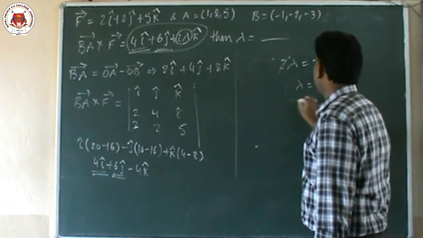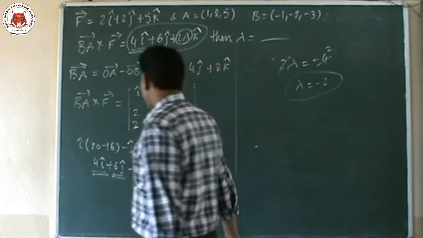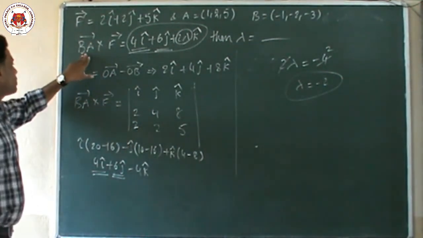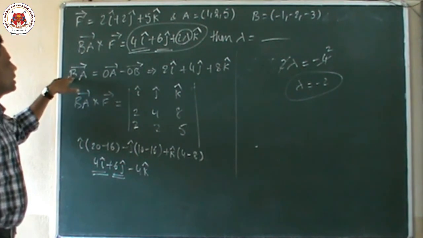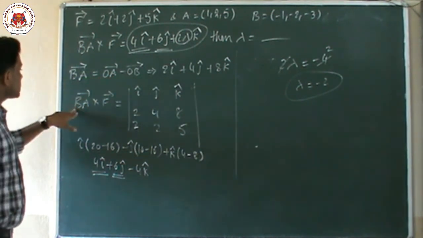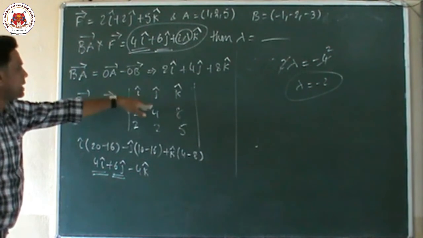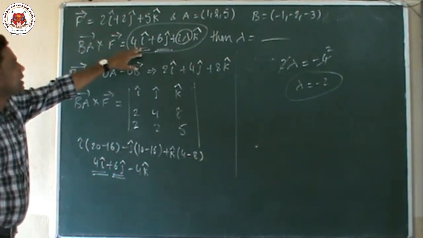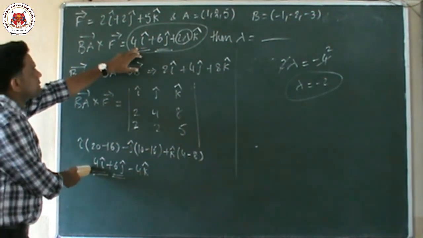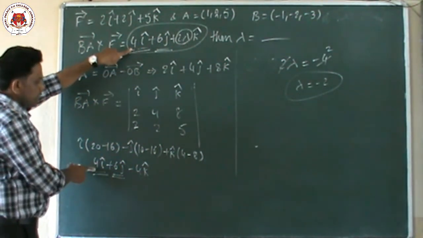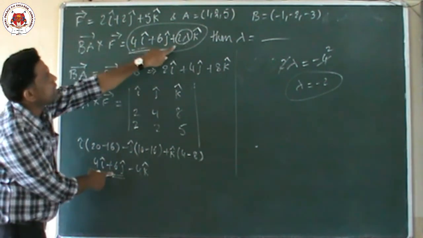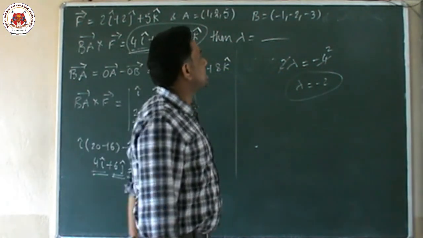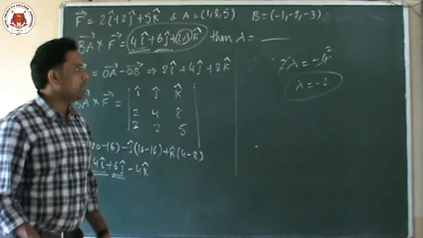What is the lambda value? The lambda value is minus. So one more time, my dear children. First of all, BA vector means OA vector minus OB vector. Next, I did the cross product of BA vector and F vector. He gave the value, but according to the problem we got this one. Both are equal: 4i and 4i same, 6j and 6j same. And definitely 2 lambda k and minus 4 must be equal. So 2 cancels 2 times. That is the lambda value.